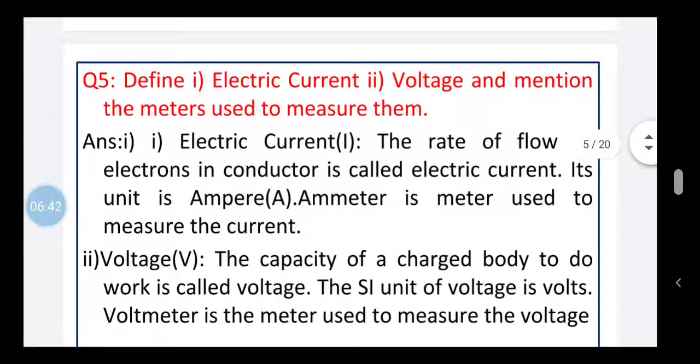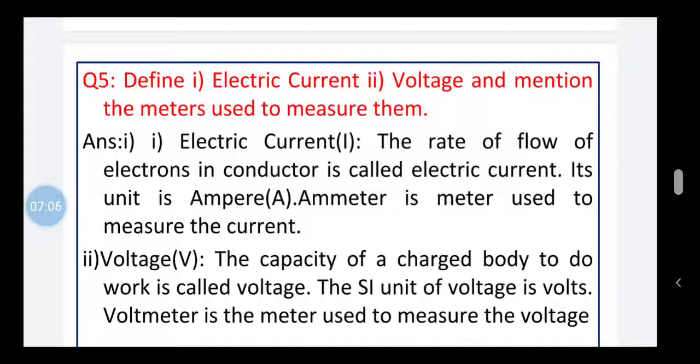Now let us come to question number 5. In this, define electric current, voltage and mention the meters used to measure them. The answer is, what is electric current? As I have explained in the earlier question, the rate of flow of electrons in a conductor is called electric current. Its unit is ampere.